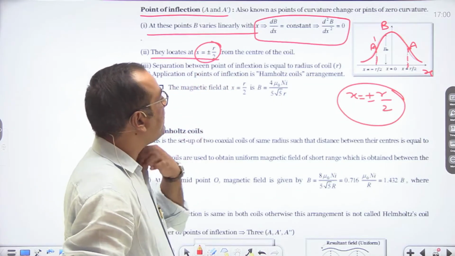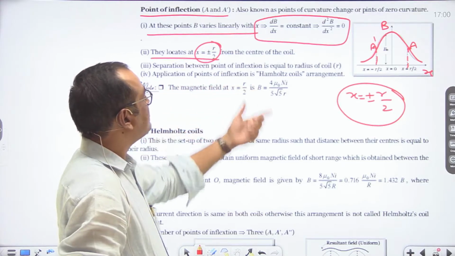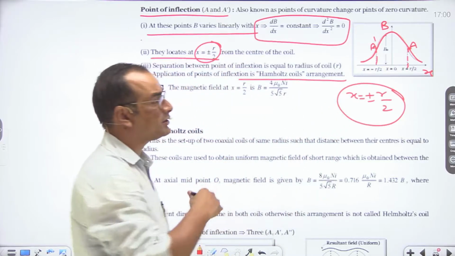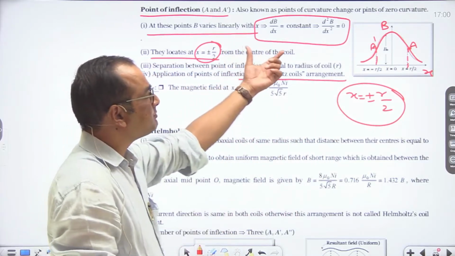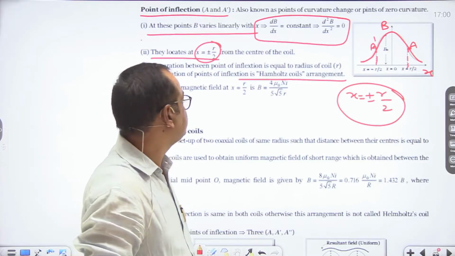Separation between points of inflection is equal to the radius of the coil. The application of points of inflection is the Helmholtz coil arrangement. So what is the concept of using this point of inflection? This concept is used in the Helmholtz coil.